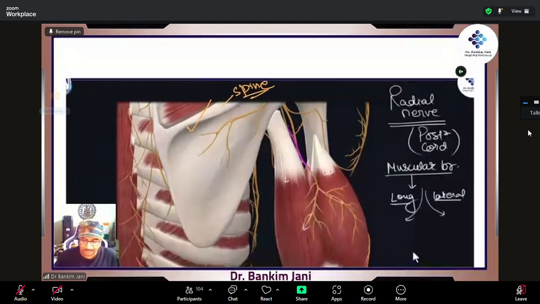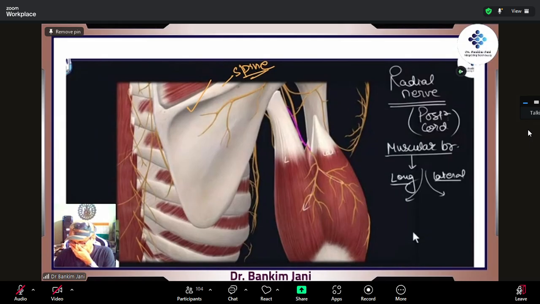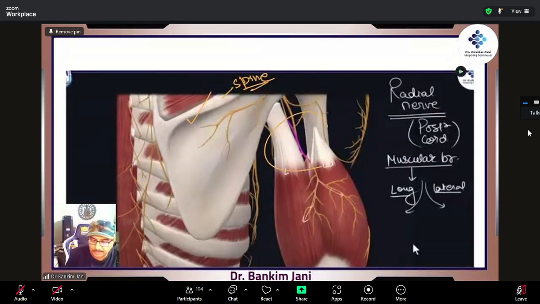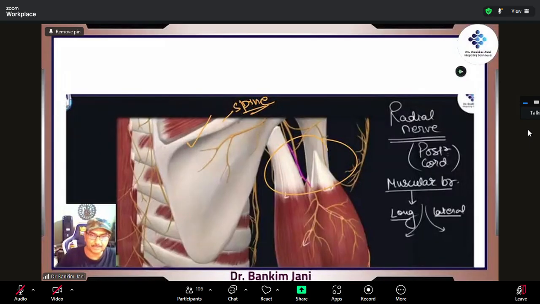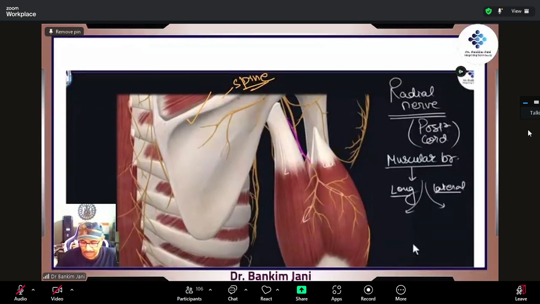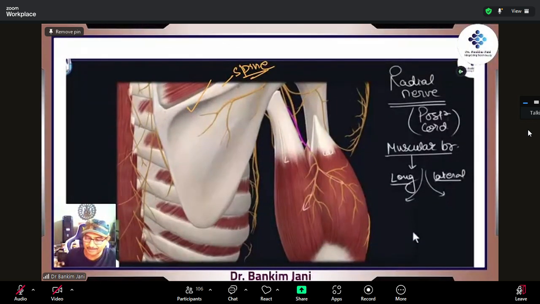As we are dealing with the posterior view, this is the upper part, because the scapula is there. This is the part where we can see this radial nerve going down into the radial groove. But before that, see these branches. See these branches.